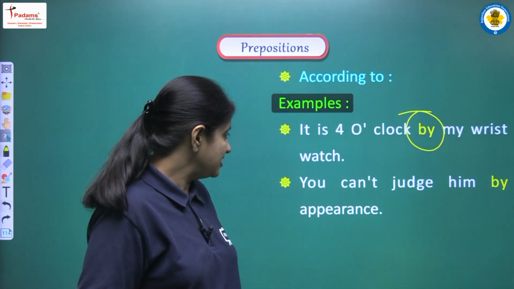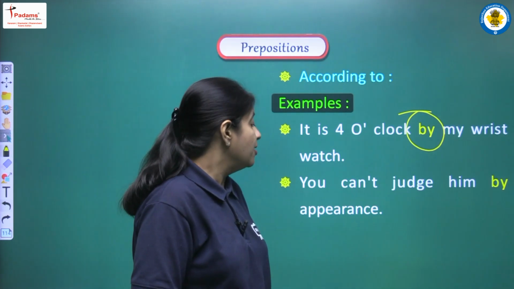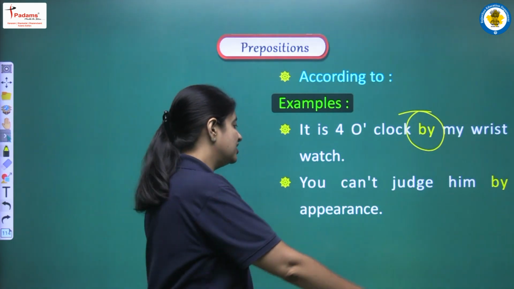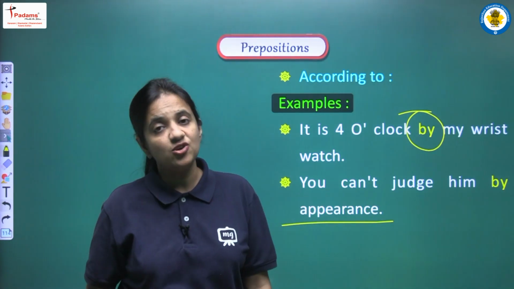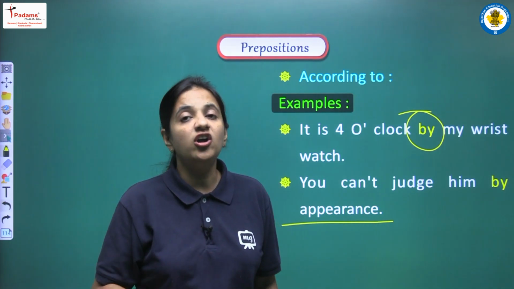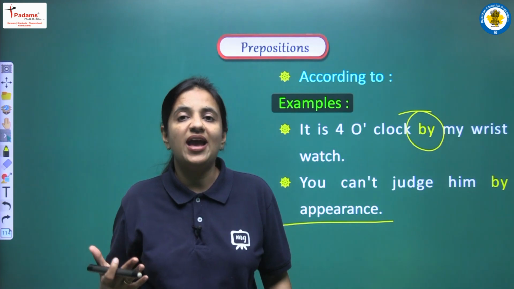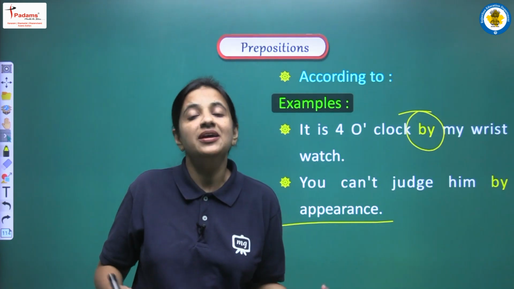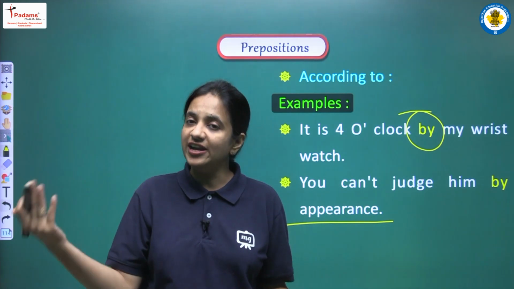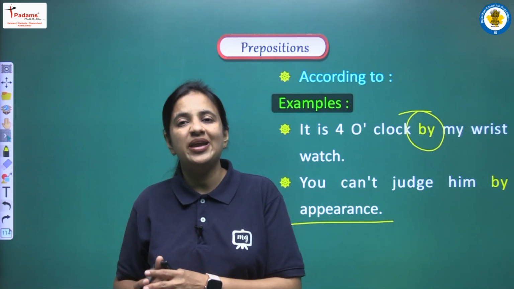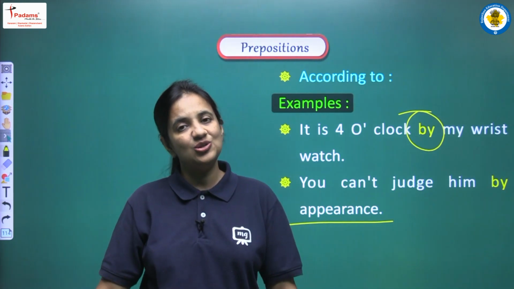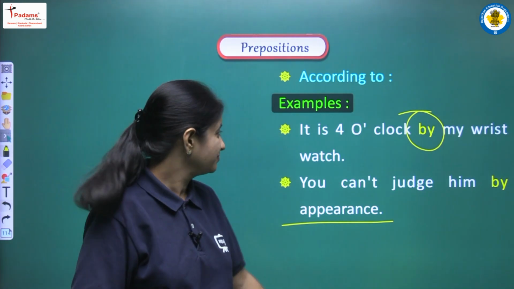Yes. Next is, you can't judge him by appearance. Here in this sentence we are saying that just according to his appearance, you cannot judge him, you cannot have any kind of opinion about him. Just looking at his appearance, right? Or we can say just according to his appearance, you cannot make any kind of opinion about him. So in this sense also we have to use by.